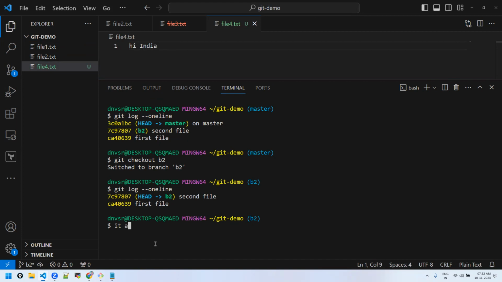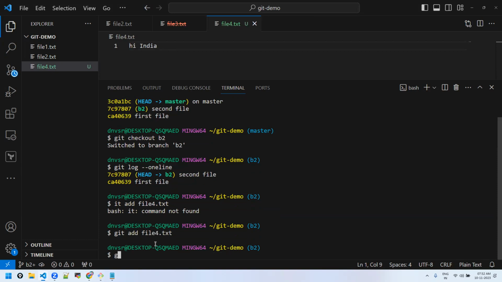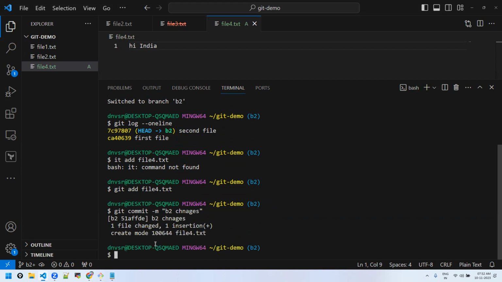Let's add it as usual, file 4.txt, with the message B2 changes.